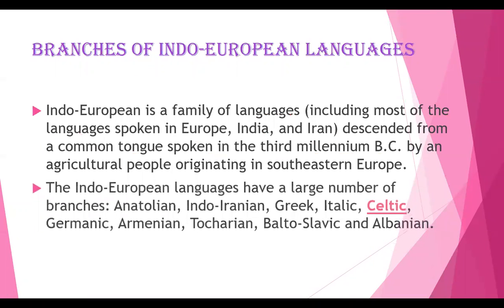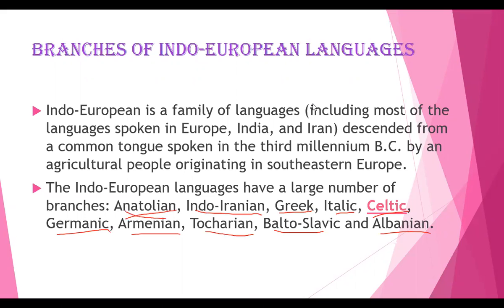The Indo-European languages have a large number of branches. What are those branches? Anatolian, Indo-Iranian, Greek, Italic, Celtic, Germanic, Armenian, Tocharian, Balto-Slavic, and Albanian. Very, very important. So Indo-European languages have a large number of branches. Do we find any branches in Indo-European languages? Yes, we find them. What are those?